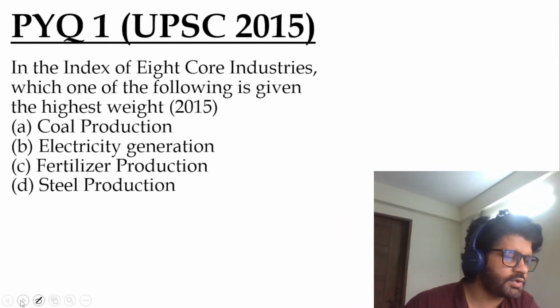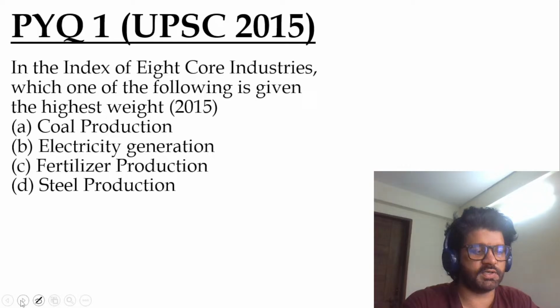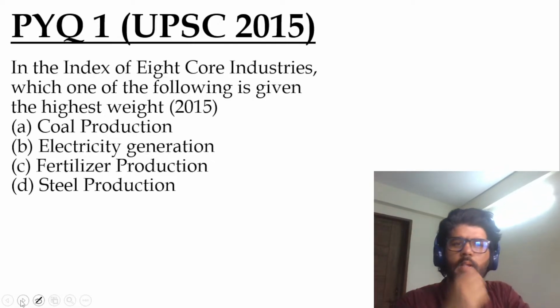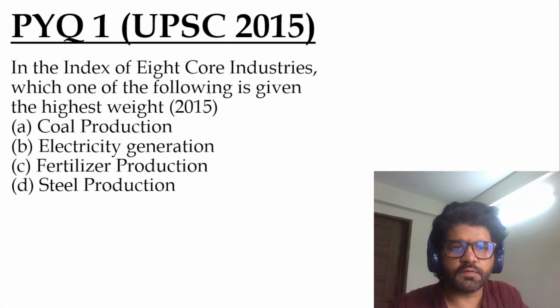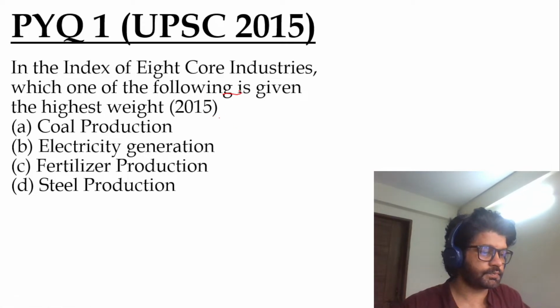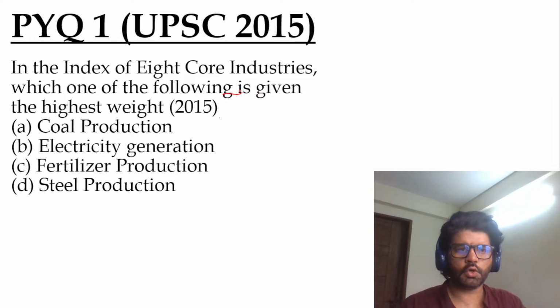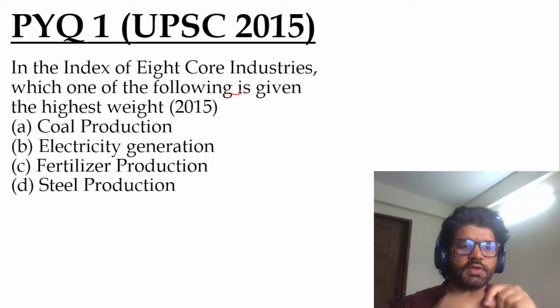Now let's solve some questions so that you can remember whatever we have discussed now. See this question, PYQ1, asked in UPSC 2015. In the index of 8 core industries, which one of the following is given the highest weight? Coal production, electricity generation, fertilizer production, steel production.